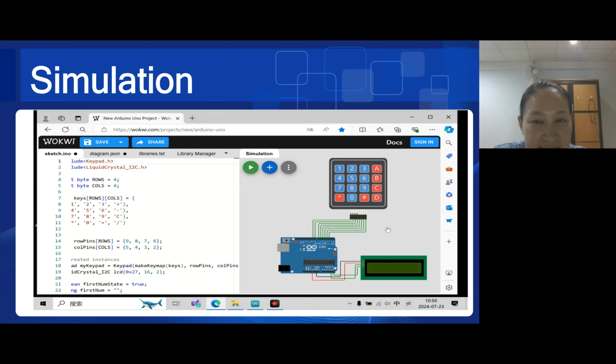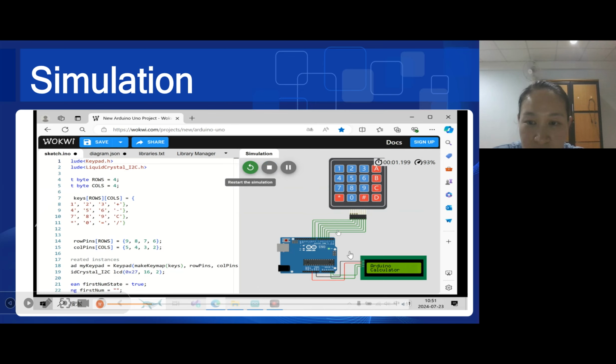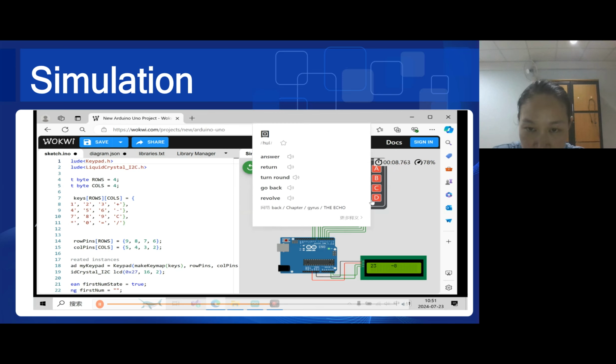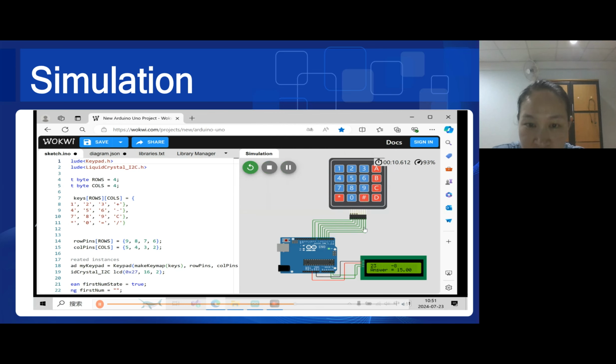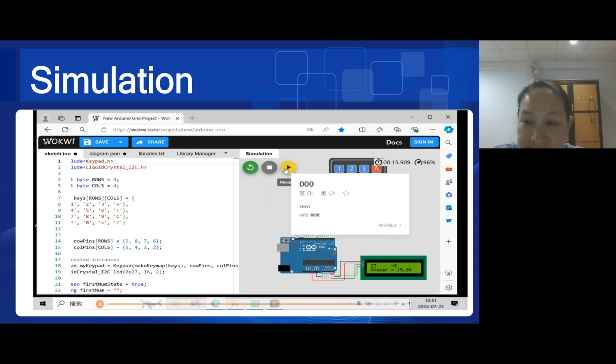Third, let's take a look at this simulation video. If we enter numbers and calculation symbols during the simulation, the LCD will display these numbers and calculate the results.